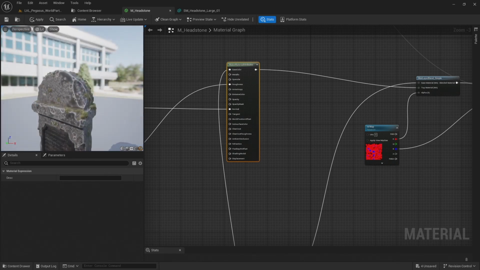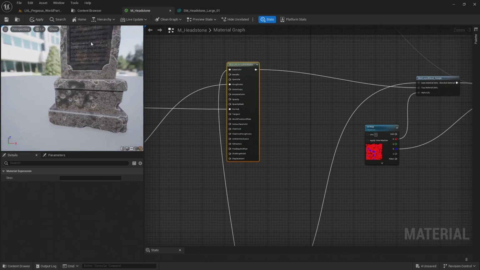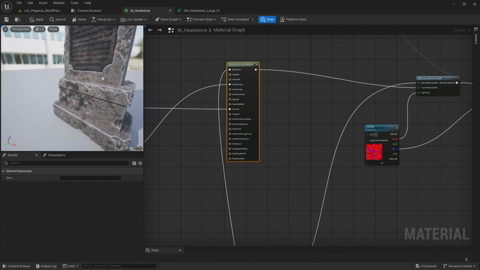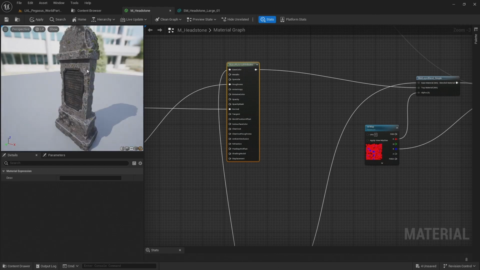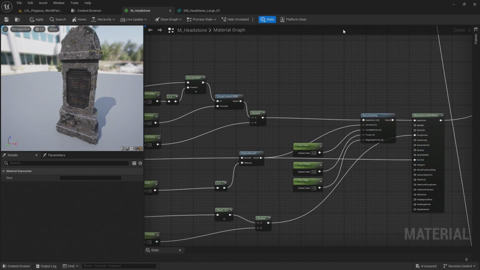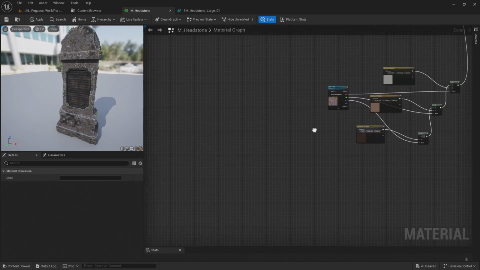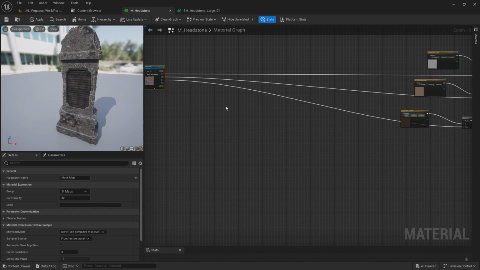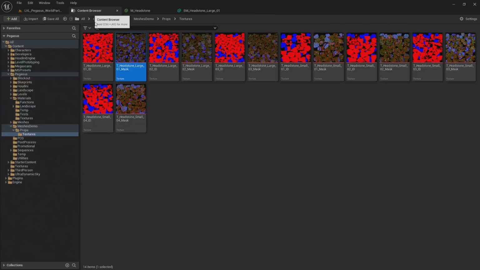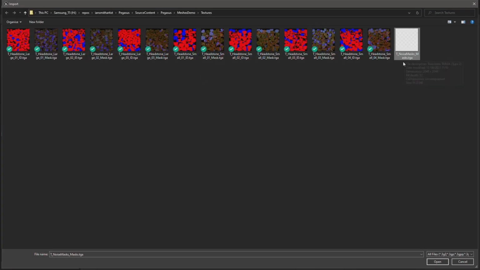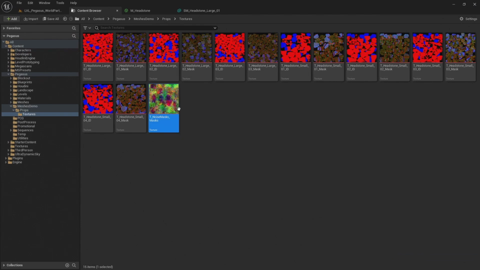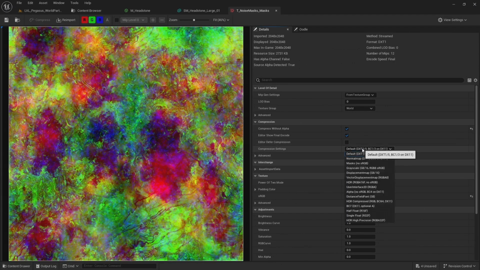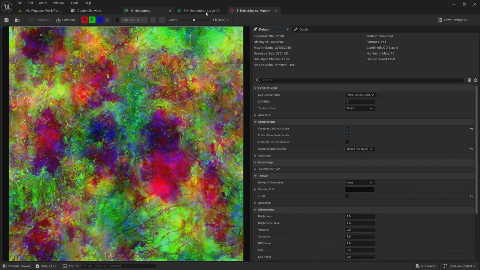And it's a bit over the top, it's not very subtle, so I'm going to create some parameters that allow me to control the strength of these masks, as well as adding another texture which will add some breakup to these masks. So let's bring this mask map over here to give us plenty of room, and I'm going to come back to the content browser, and in my textures folder, import a texture that I created called noise masks, which I'll provide with the project files. Let's import that, and I need to set the compression setting on this texture to masks as well. Let's save that change,